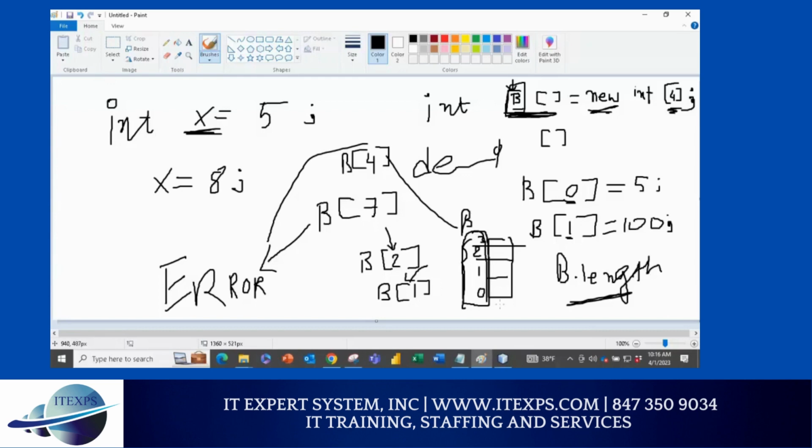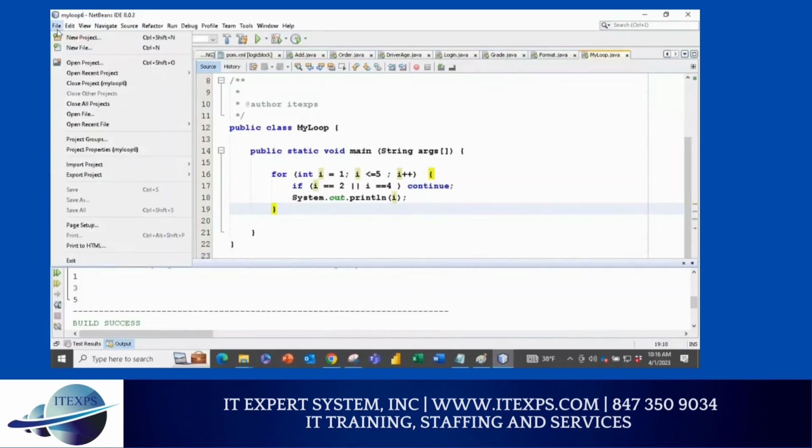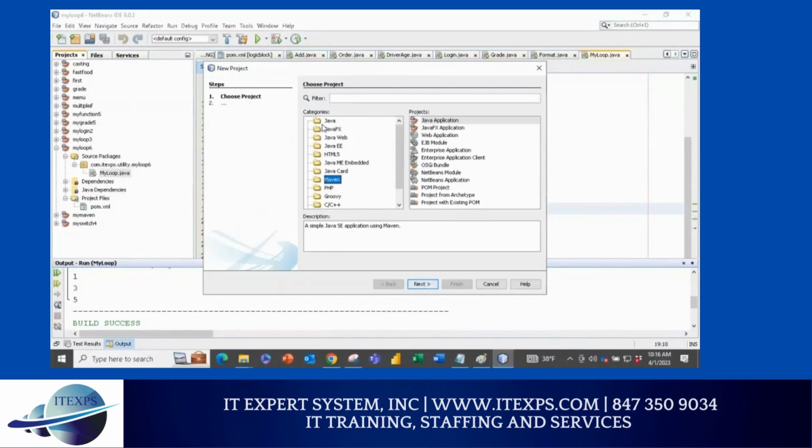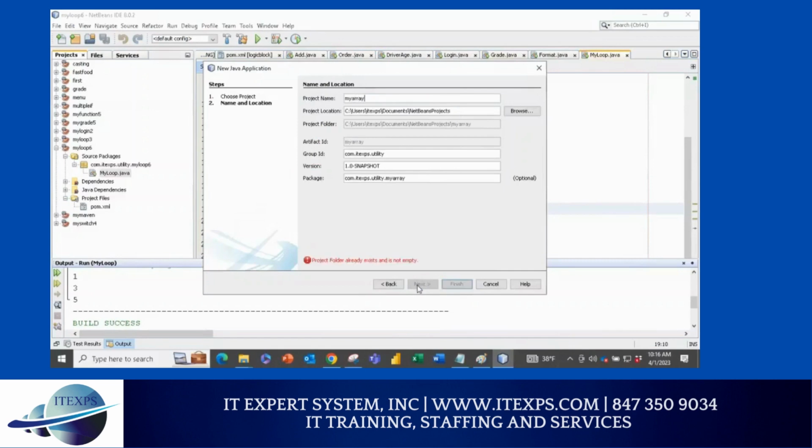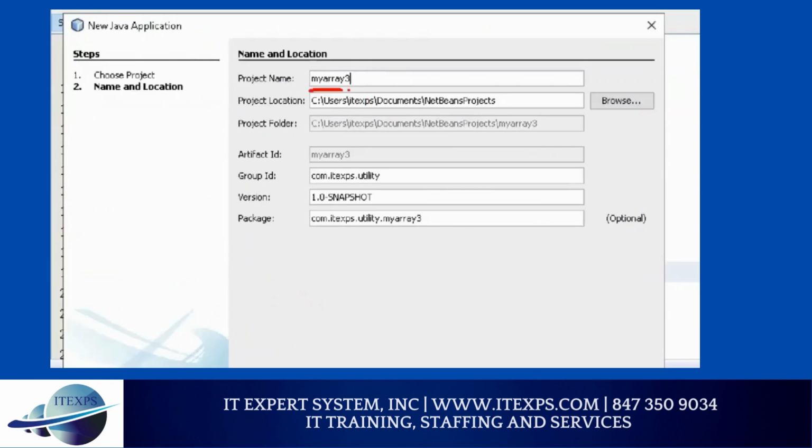But array, are we clear so far? Good. So let's create a new project and we'll start and we'll create an array. Let's do it a little bit fast. File, new project. Make sure you do file, new project, Java Maven, and we'll say my array. Good so far? And finish.